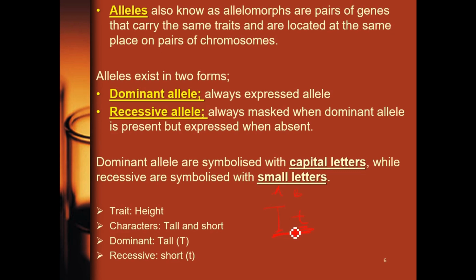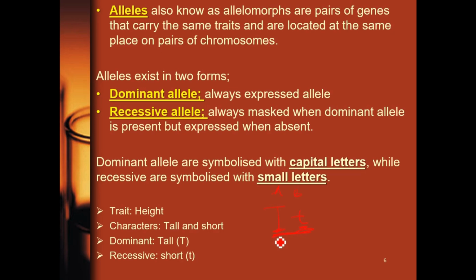They differ in their characteristics. Now what are their characteristics? It is what they show. The big one is for tall, while the small one is for short. So the trait is height, and the character that this trait carries is either tall or short. So this person is tall because of the dominant allele, and anywhere a dominant allele exists, it always manifests.